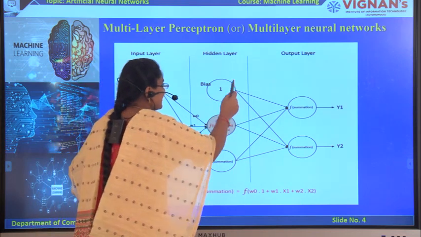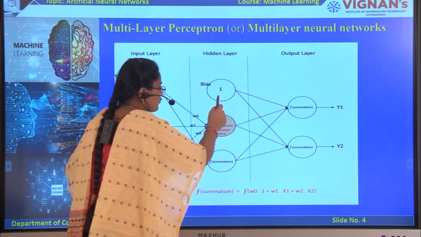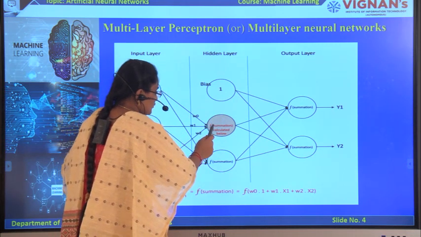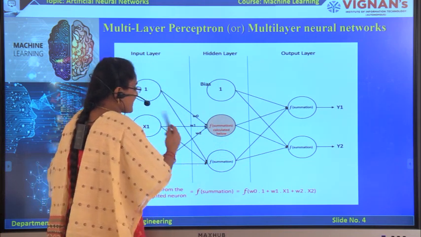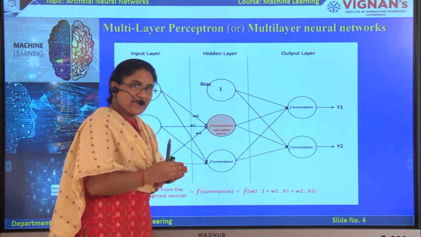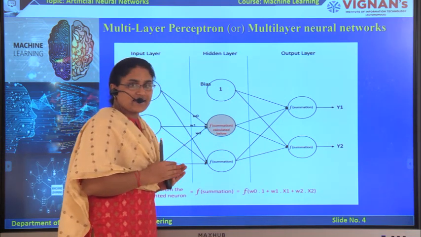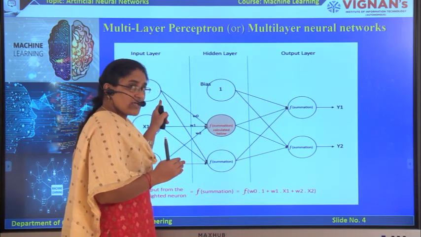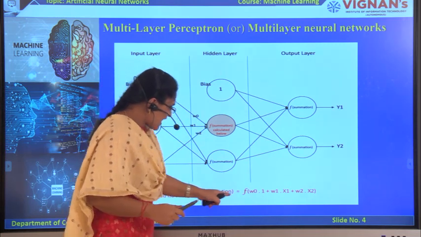In this hidden layer we have 3 nodes. One is the bias node with the output value 1, and the other 2 are the hidden nodes. Each hidden node output depends on the output values of the input layer nodes. In each hidden node we have 2 parameters. One is the net sum, and the other is the final output of each hidden node. The net sum is calculated as the product of the inputs from the input layer and the weights. For this we use this formula.